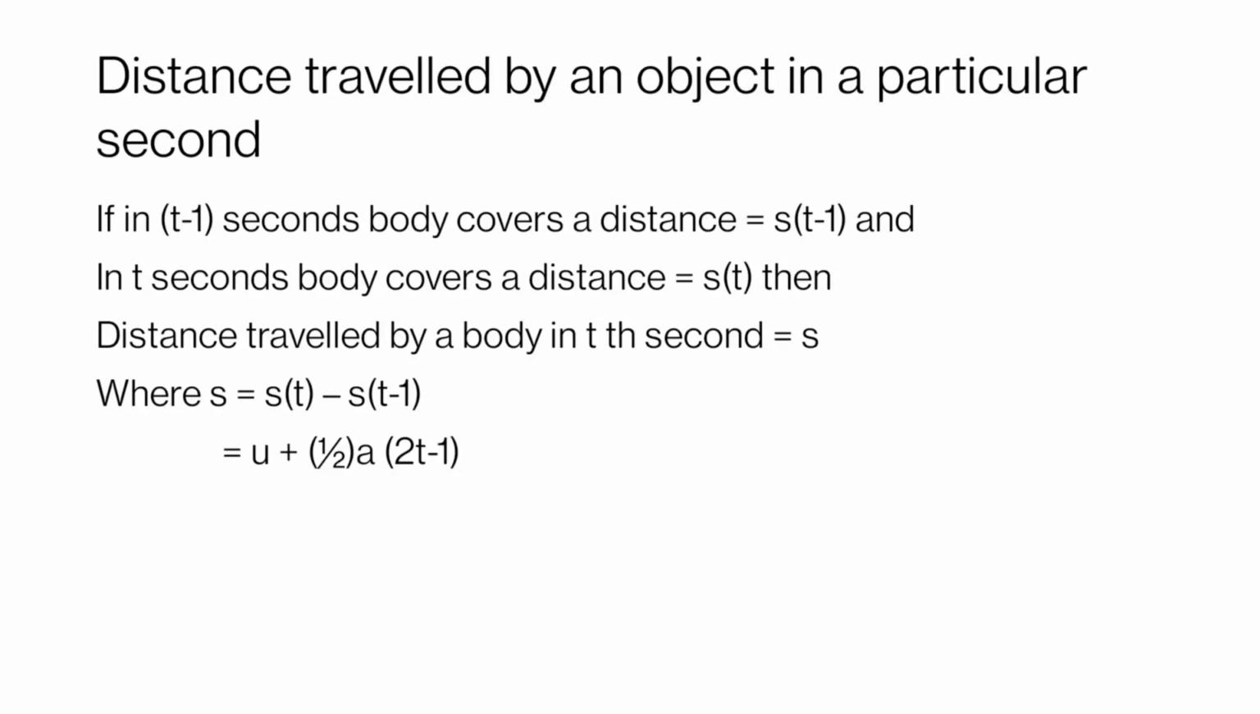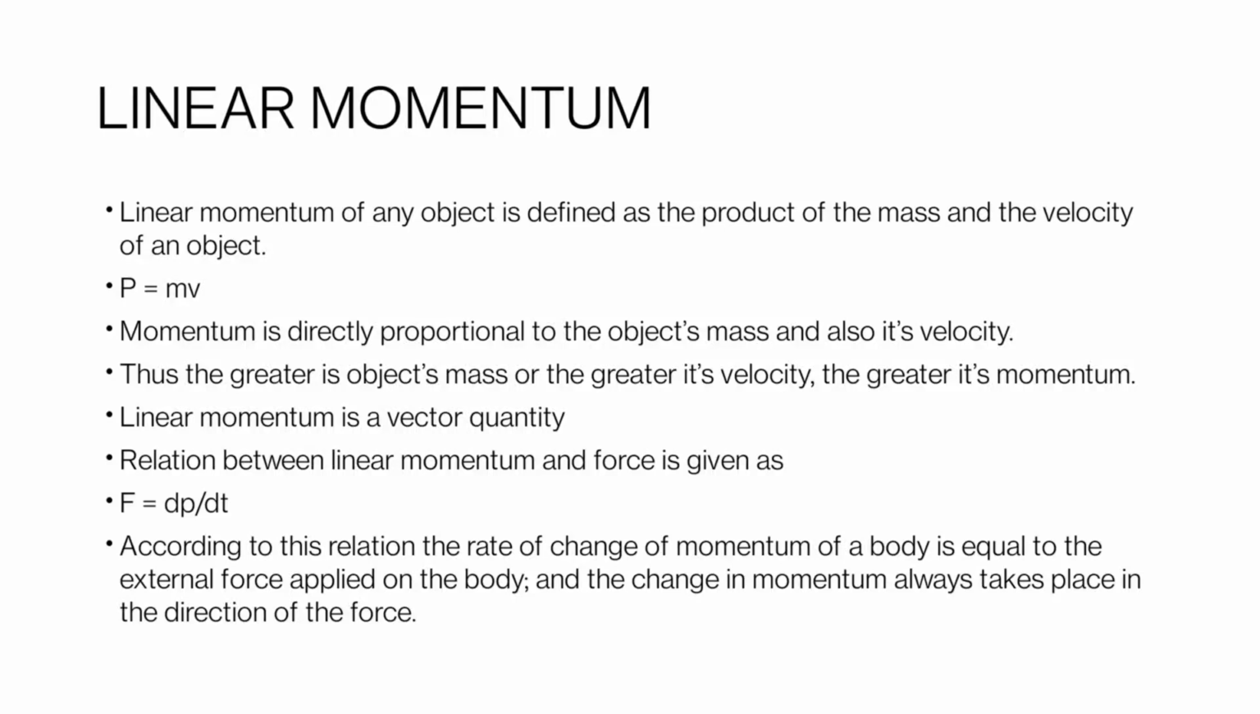Again we can revise this equation. Distance traveled by an object in a particular second is given as s is equal to u plus half a (2t minus 1). Students, learn this formula and directly calculate the value of the distance traveled by an object in a particular second. Our next topic is linear momentum.